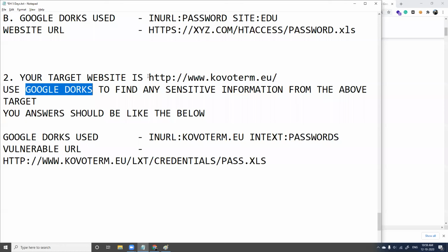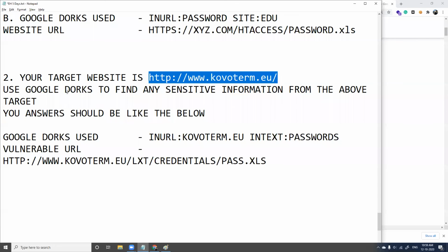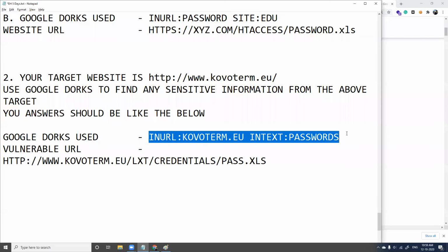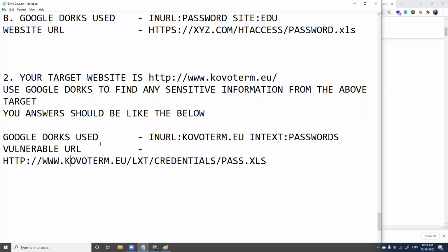It can be a sensitive directory, a log file, a username, a password, it can be anything. Your answer should be like this: which Google Doc you have used, and what is the vulnerable URL. If I click this, I should be able to go to the vulnerable directory or the vulnerable document.